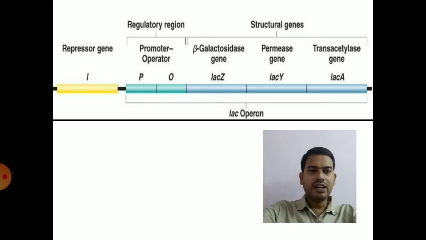A will code for transacetylase, Y will code for permease, and lac Z will code for beta galactosidase. So this is the operon structure which was proposed by Jacob and Monod.